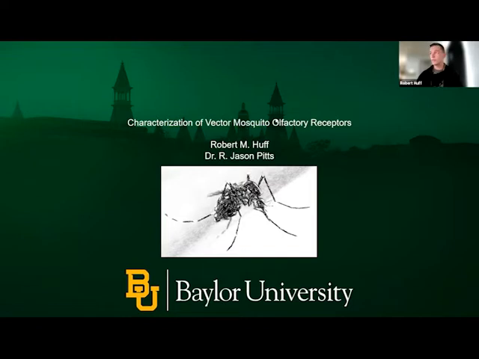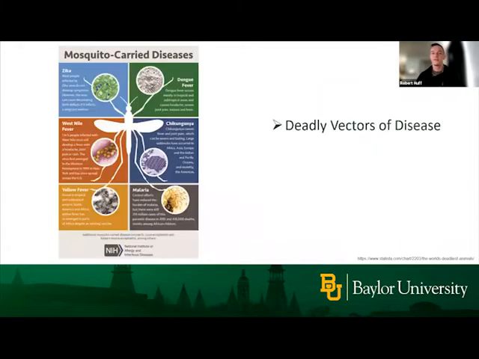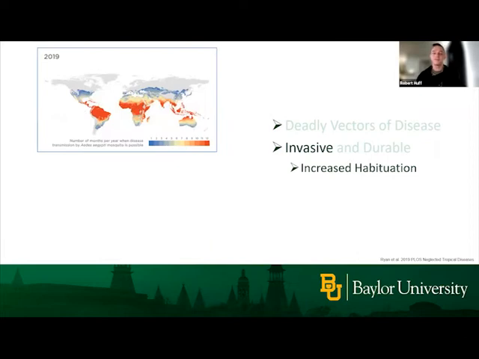All right, mosquitoes cause dramatic morbidity and mortality throughout the world. They're one of the deadliest animals. And the reason for this is because they carry a number of different disease pathogens. So these can be viruses, protozoa, or parasites. And another thing about mosquitoes is they're highly invasive. So due to climate change, their habitation ranges are dramatically increased.